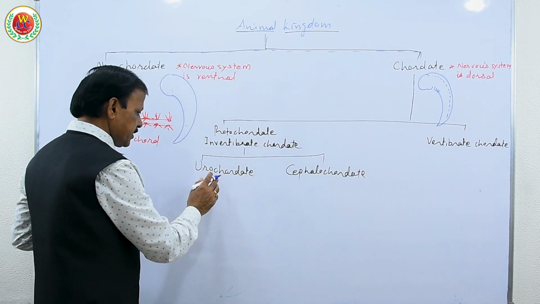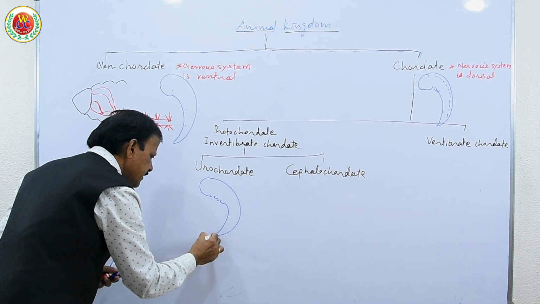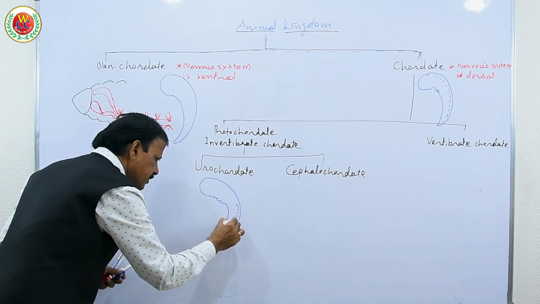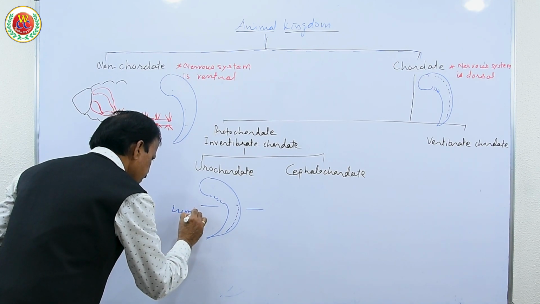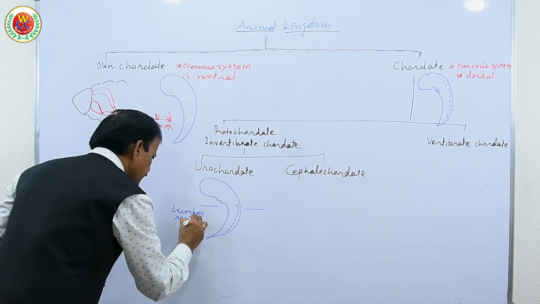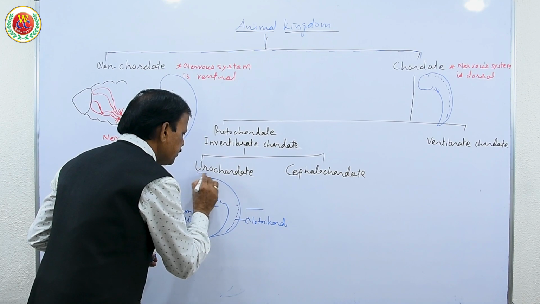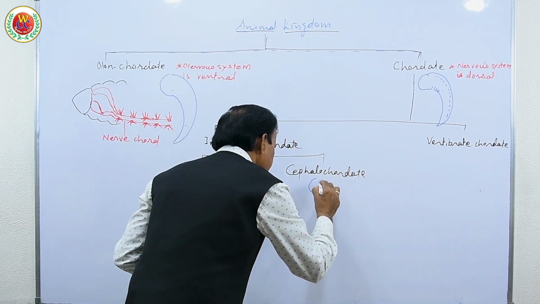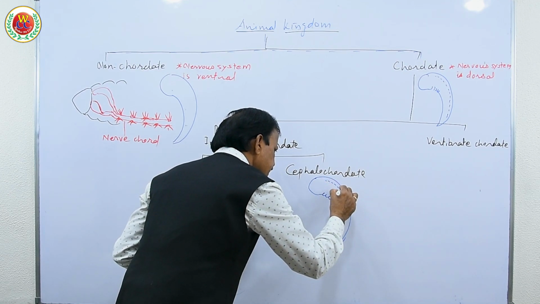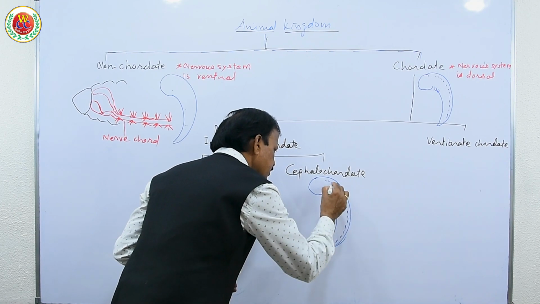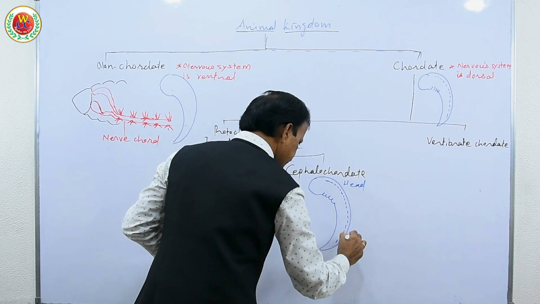Now urochordates have pharyngeal gills and a nerve cord with notochord in their lumbar region. So this region is the lumbar region of that embryo, and this is a notochord present in the lumbar region, therefore urochordate. And in cephalochordate, again this is an embryo having these pharyngeal gills, and this is a notochord present.